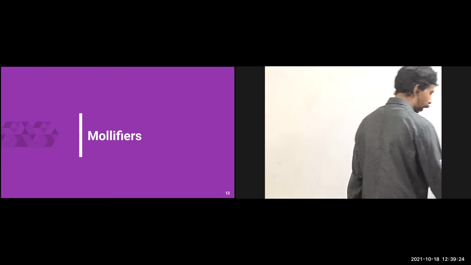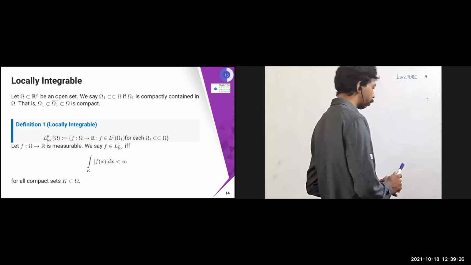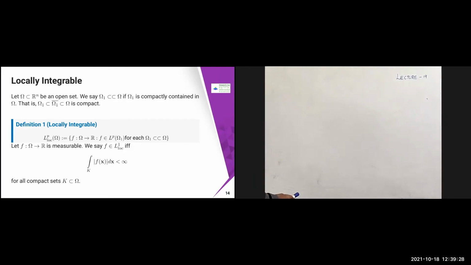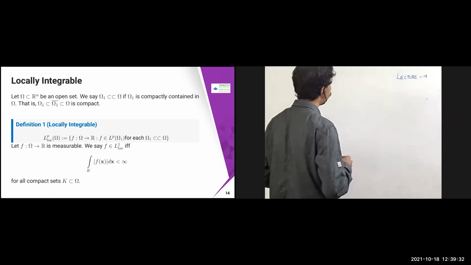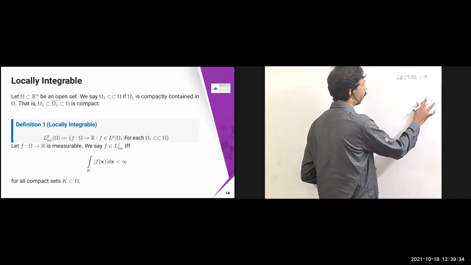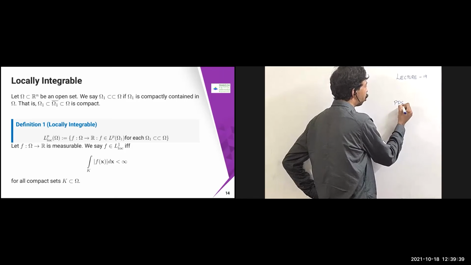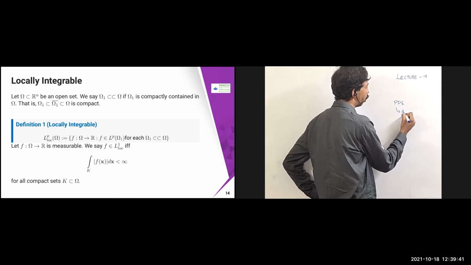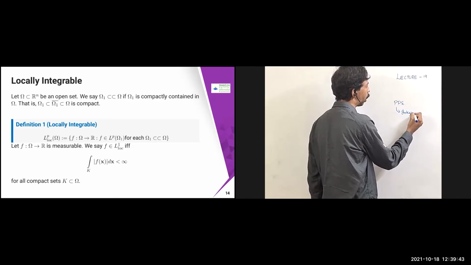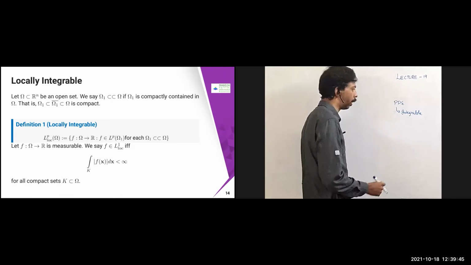Okay. So let us go to the next concept called mollifiers. So far what we have discussed is that although we talk about PDE, mostly these are all connected to the integrable only. Because in order to solve the problem, you have to have something like integrable functions, etc.